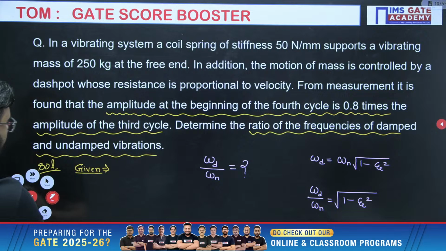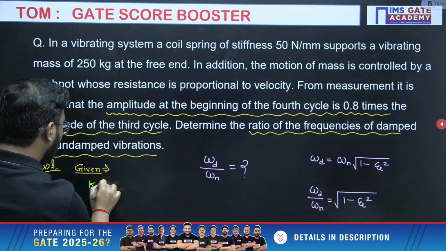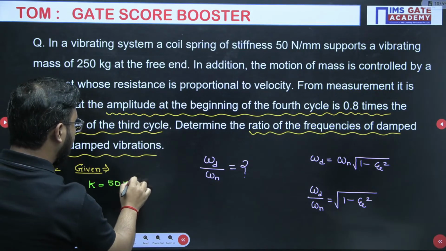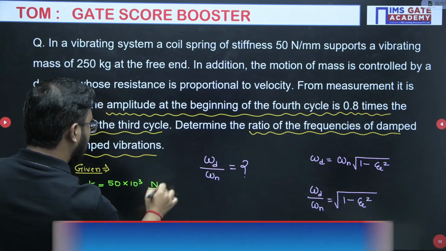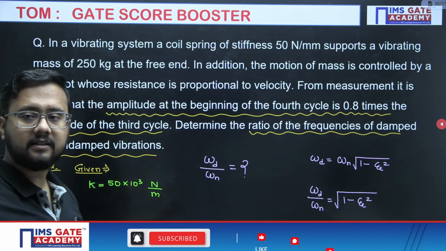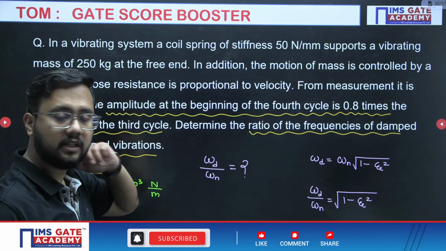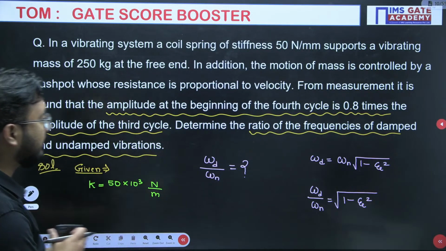Stiffness they have given is 50 Newton per mm, so 10 to the power 3, it will go like this, Newton per meter, because mm is 10 to the power minus 3, and that minus 3 goes to the numerator. You are getting 0.99? We'll see whether it is correct or not.